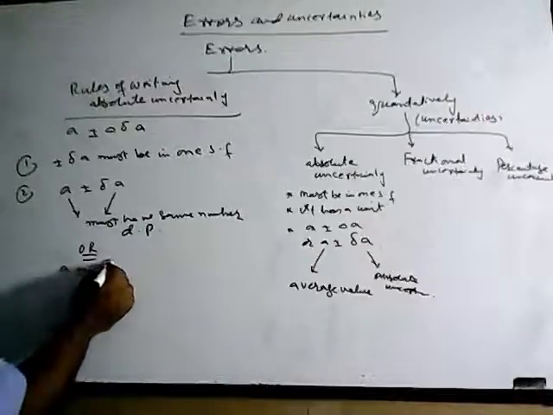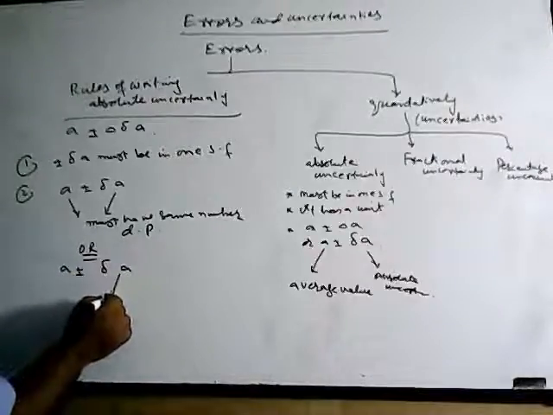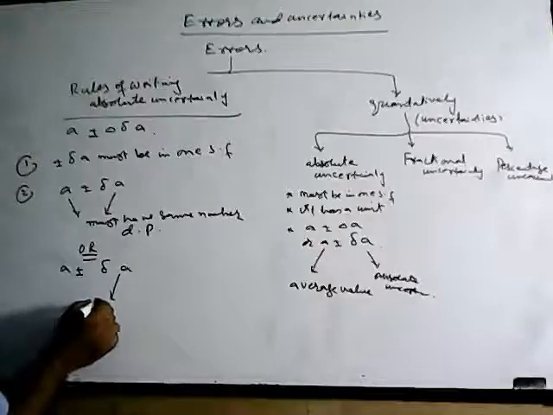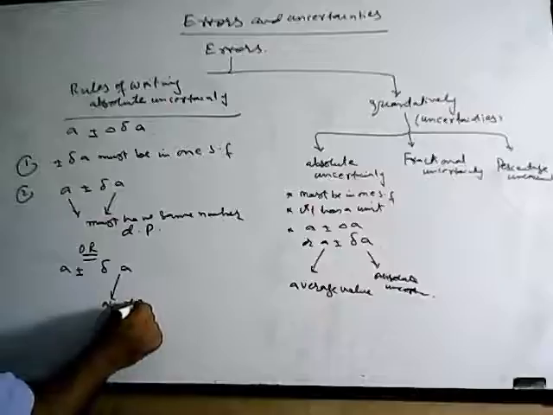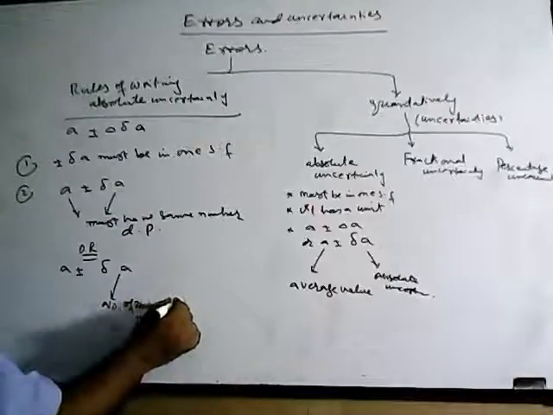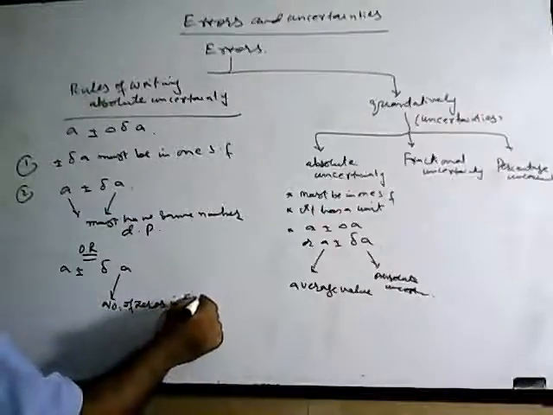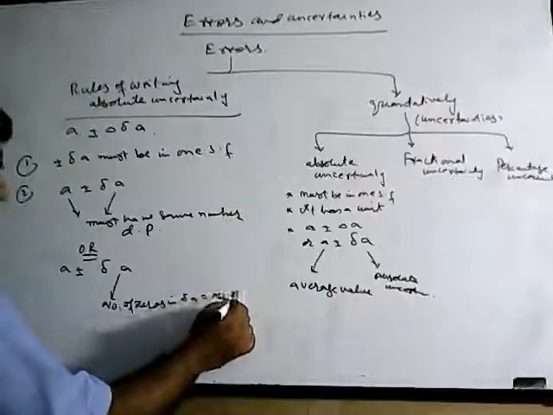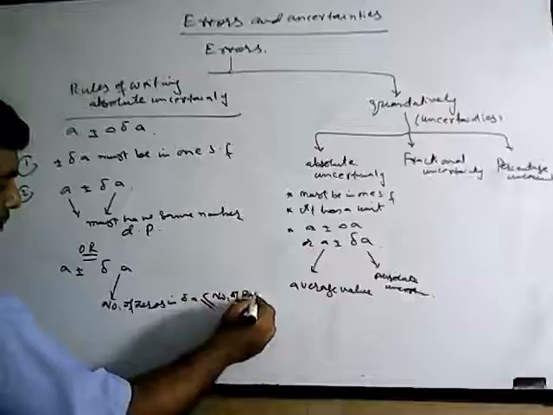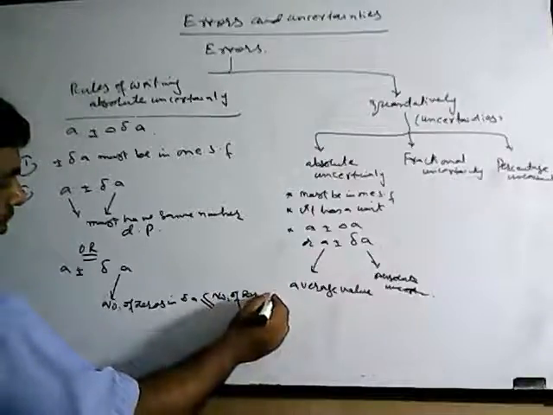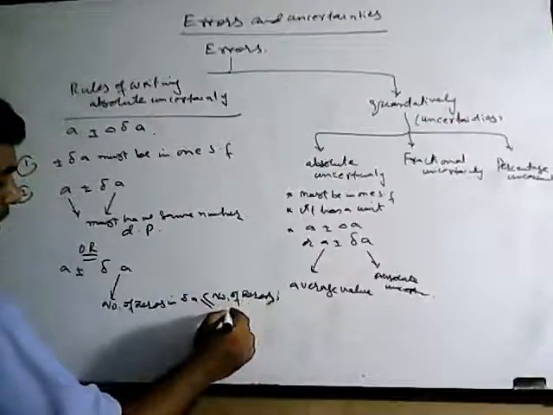And third, if this is not applicable, then if it is written in this way, a plus minus delta a, the number of zeros in delta a must be less than or equal to the number of zeros in a.